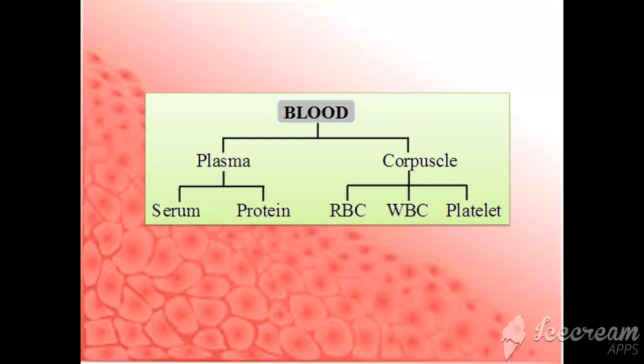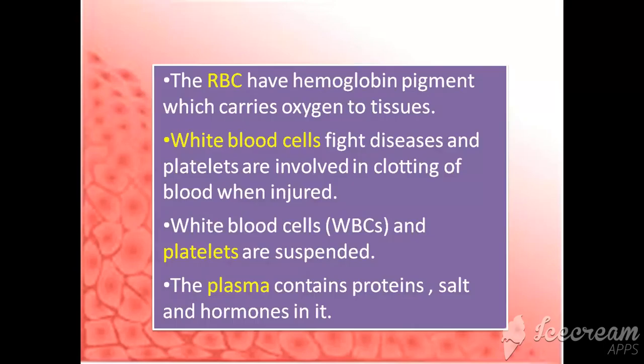Plasma and corpuscles is another type of difference. This is for the higher classes. Plasma consists of serum and protein. Corpuscles consist of red blood cells, WBCs and platelets. Now if we talk about RBCs, they have hemoglobin pigment which carries oxygen. Here heme means iron and globin means protein. So iron and protein combine together in RBCs and give red color.